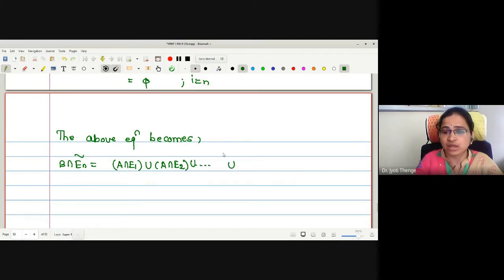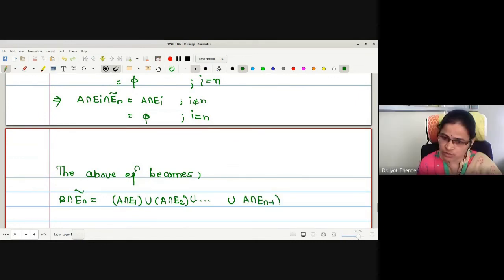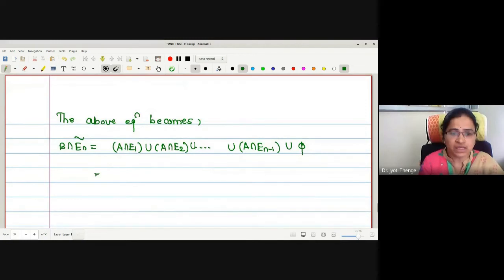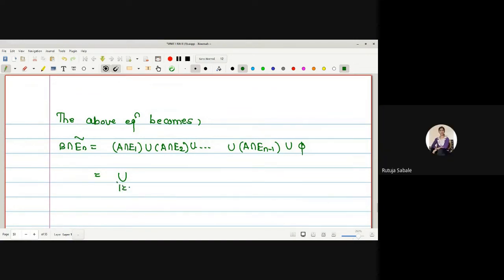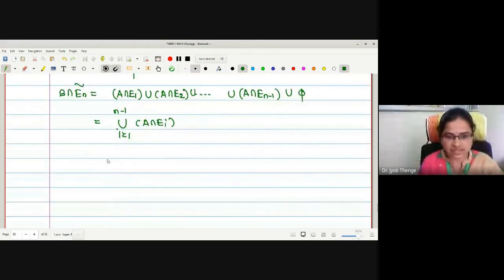For i equal to n minus 1, A intersection En minus 1, union with, for i equal to n, empty. Therefore, this is the union of i running from 1 to n minus 1 of A intersection Ei, which one can write as A intersection the union of Ei, i equals 1 to n minus 1. Is it okay?